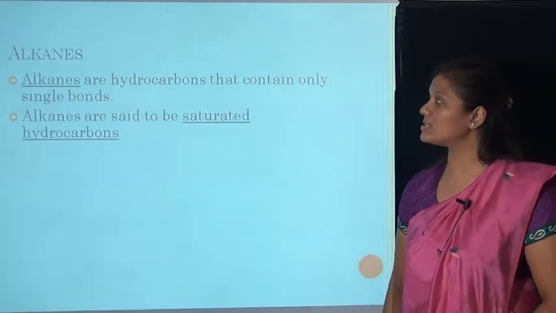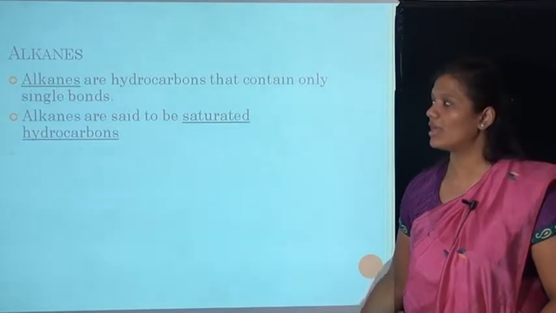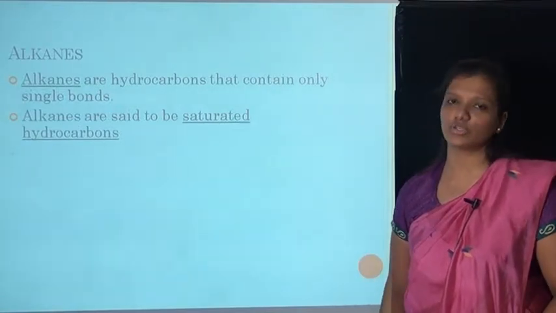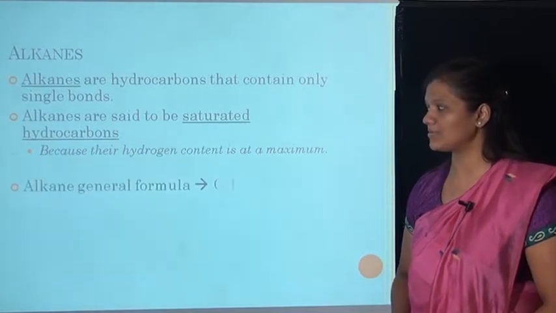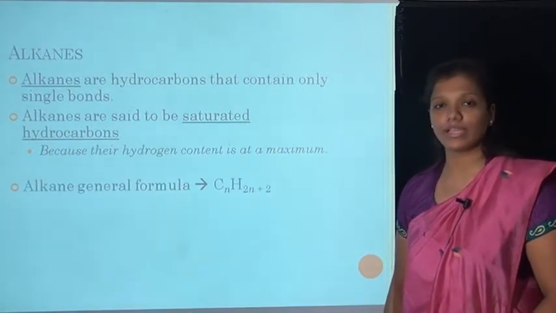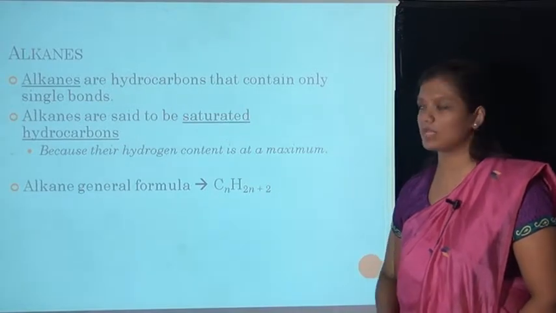Alkanes are the hydrocarbons that contain only single bonds. They are said to be saturated hydrocarbons because the hydrogen content is at maximum. The general formula of an alkane is CnH2n+2.